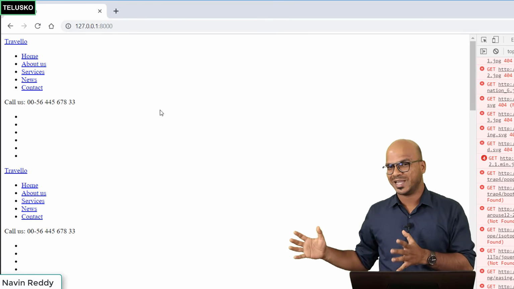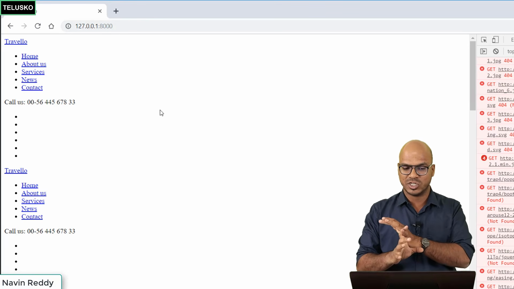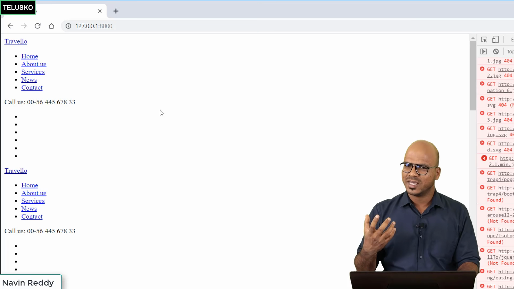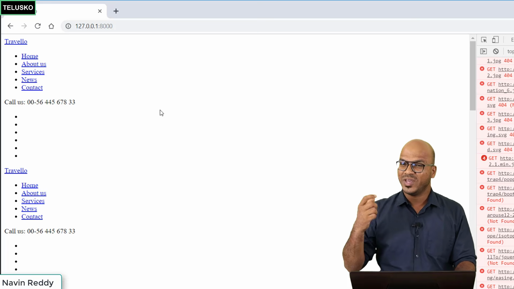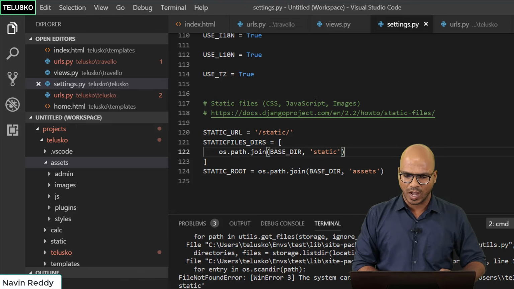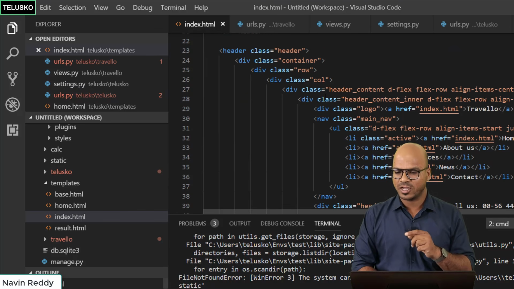So we are going step by step, right? First we have mentioned that, hey Django, you are responsible to handle all static files. But the moment you say Django will handle everything, we have to also edit a file here. Now which file? Of course, when you are working with index.html, you can see this is where we are specifying all the paths.